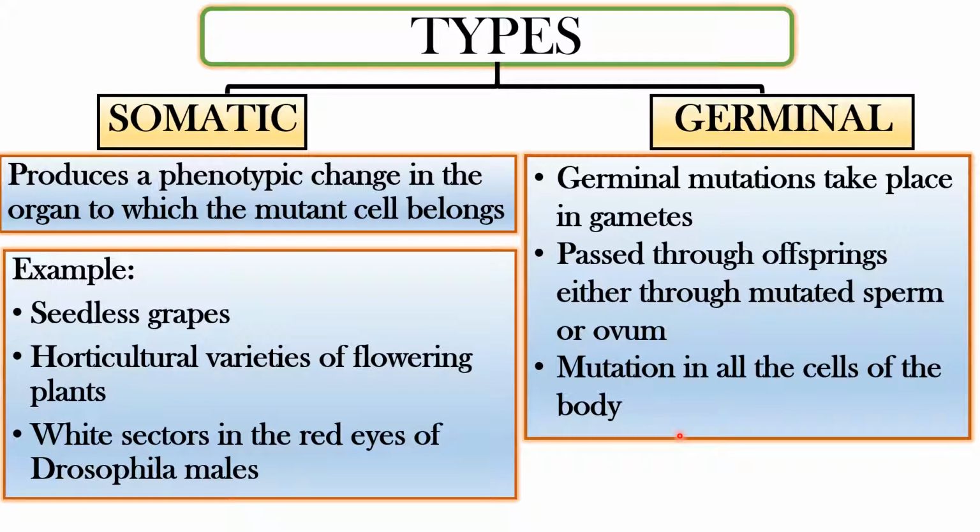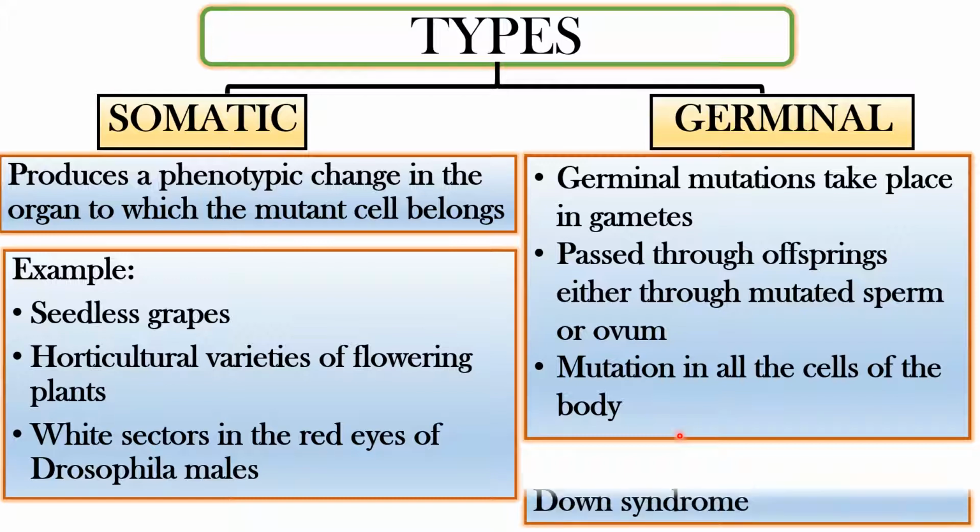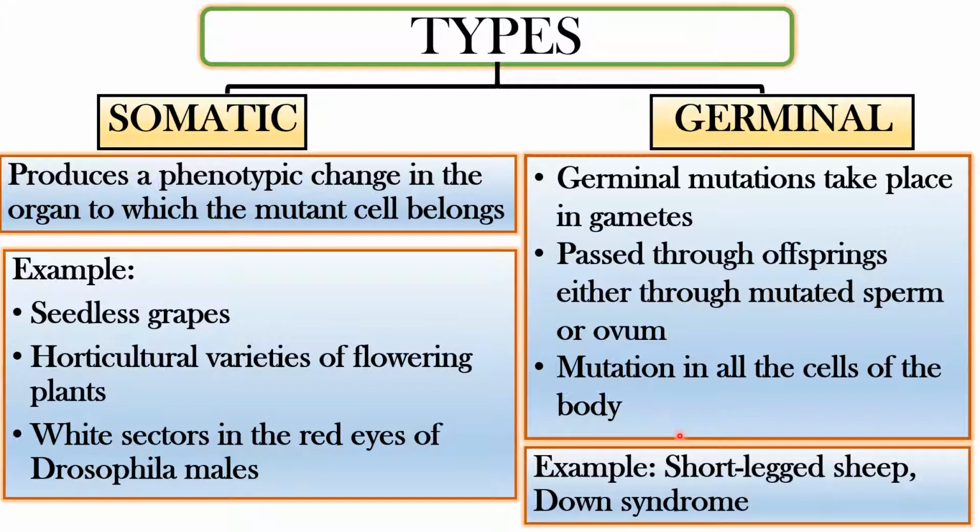Each and every cell of the body will have that particular mutation. Okay, an example is short-legged sheep, Down syndrome. We know that Down syndrome is trisomy 21, of chromosome number 21. There is an extra chromosome of number 21. There are a total of 3 chromosomes.